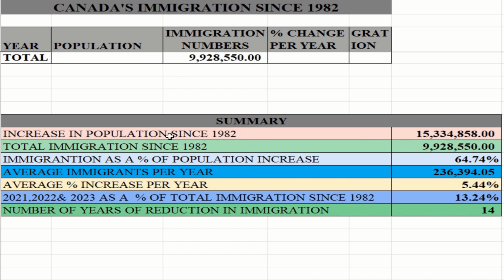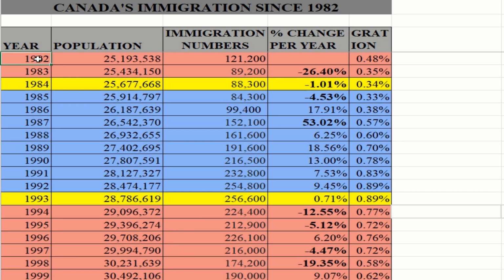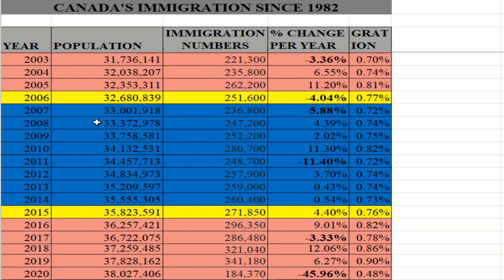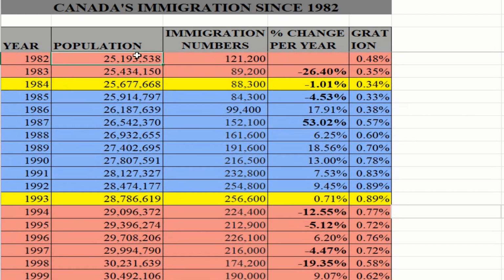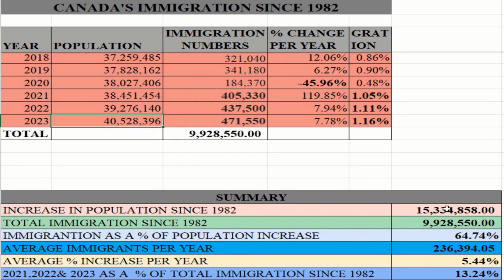The increase in Canada's population since 1982 is 15,334,858. So between 1982 and 2023, Canada's population increased from 25 million to 40 million, which is a 15 million increase.